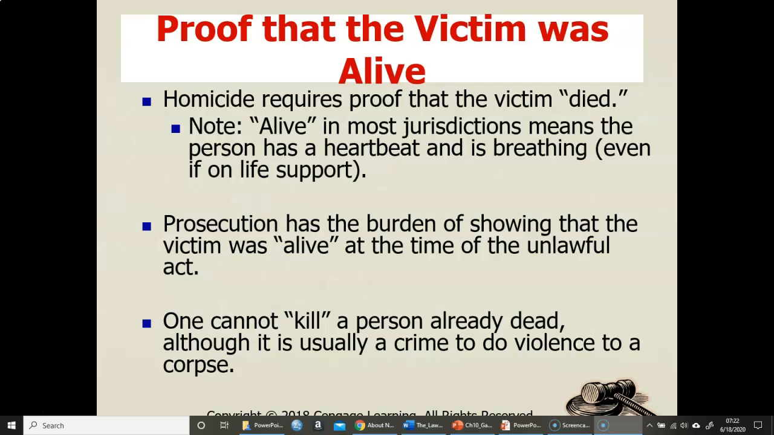So, proof that the victim was alive. Homicide requires that the victim died. Alive in most jurisdictions means the person has a heartbeat and is breathing, even if on life support. Prosecution has the burden of showing that the victim was alive at the time of the unlawful act, and one cannot kill a person already dead. Usually that's another crime, as far as tampering with a corpse or something like that.